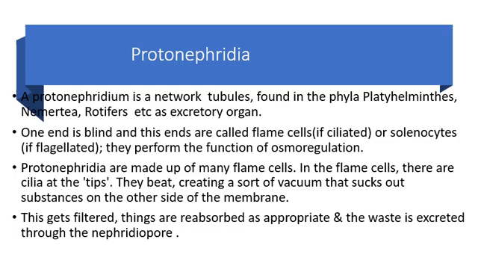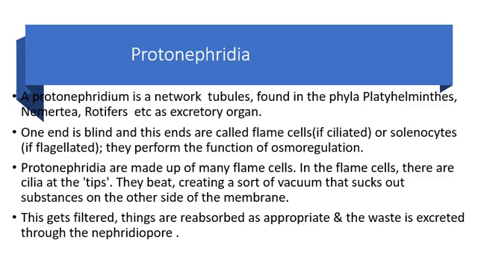That is the different kinds of material that may be needed for the body, or some material which are waste products. All these materials enter into the flame cells, and when they move through the tubules of protonephridium, the things which are needed for the organism are reabsorbed back into the blood. The remaining material is excreted outside of the organism through an opening which is called nephridiopore.